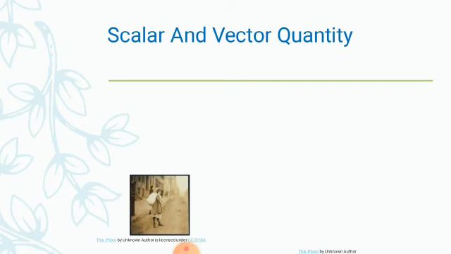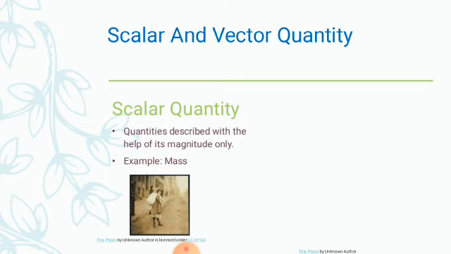Before distance, I just want to explain two different quantities, scalar and vector quantities. First we will talk about the scalar quantity. These are quantities which are described with the help of magnitude only. Students, physical quantities means the quantities that can be measured. All the physical quantities which can be described with only magnitude are called scalar quantities.